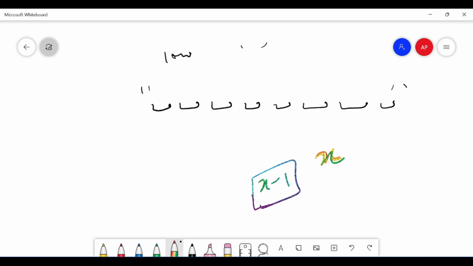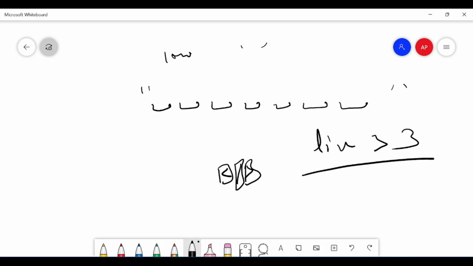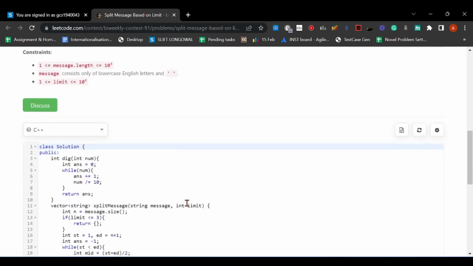One thing I have to note is the length of each string is at least 3. It is obviously greater than 3 because the suffix is always included in the string, so limit should always be greater than 3. If it is less than or equal to 3, then my answer is an empty vector, because if it is not possible to split, I have to return an empty vector. So let's move to the code part for binary search.